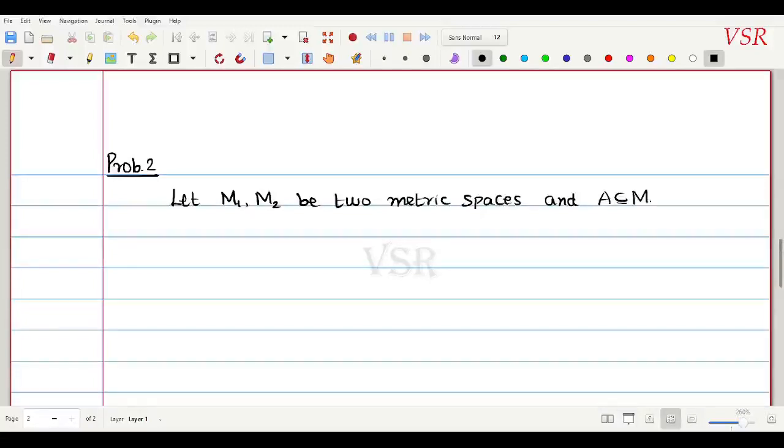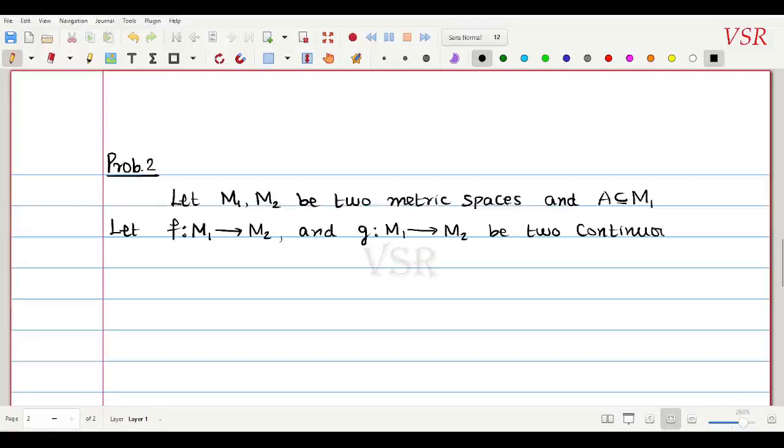Let f be a function from M1 to M2, and g be a function from M1 to M2, two continuous functions such that f of x is equal to g of x for all x belongs to A. At the points of A, these two functions are the same.